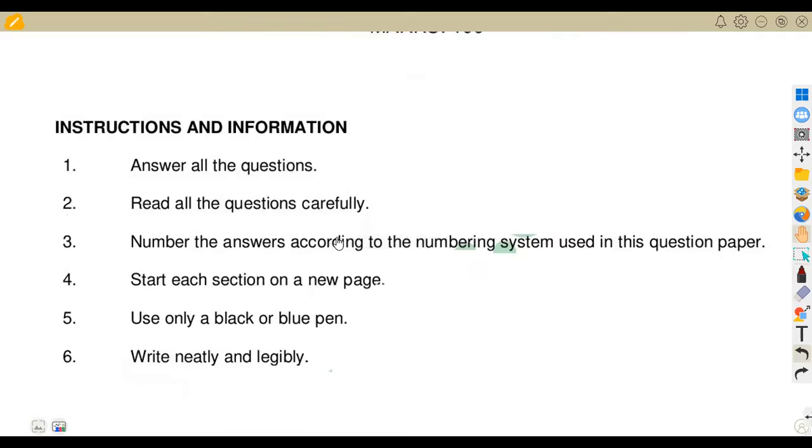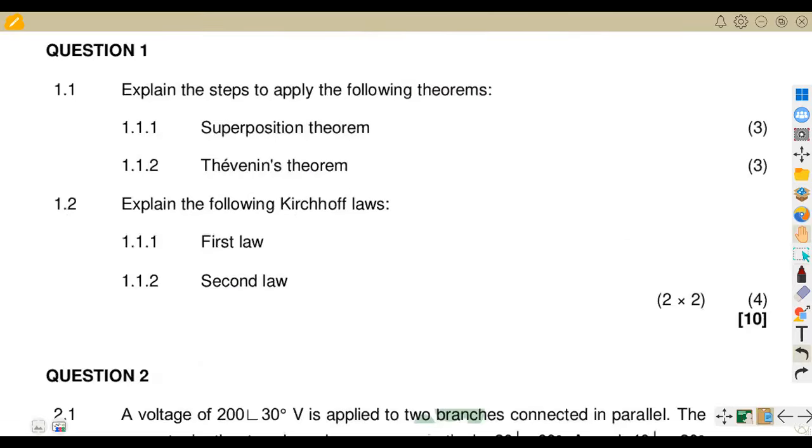most important part. The numbering is supposed to be clear. Everything that you're doing is supposed to be clear, and as we are given, start each section on a new page, which means a question that you're answering should be on a new page. That is something that you are supposed to understand and also maintain. I see some of the guys, when answering, they do mix questions. You're not supposed to do that. Answer each question separately, starting the question on a separate page. So like I said, this is the August 2023 exam.